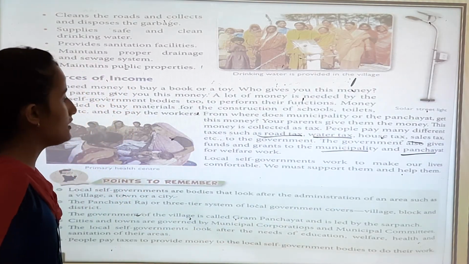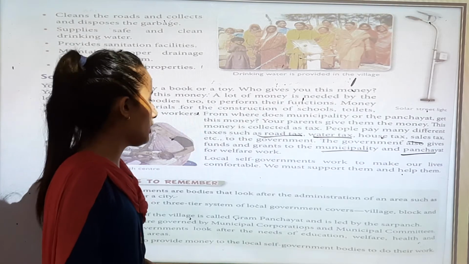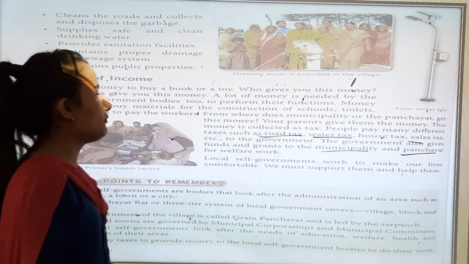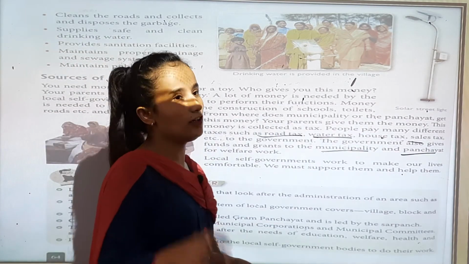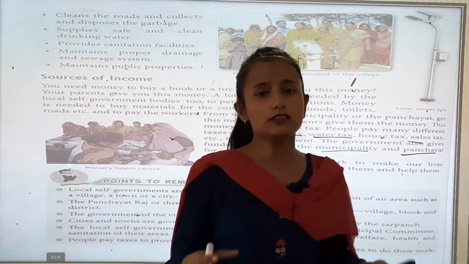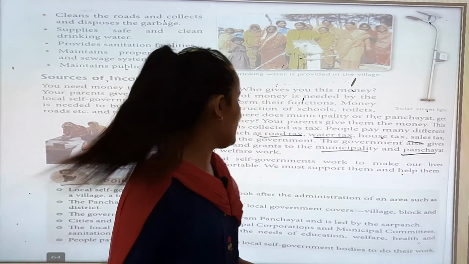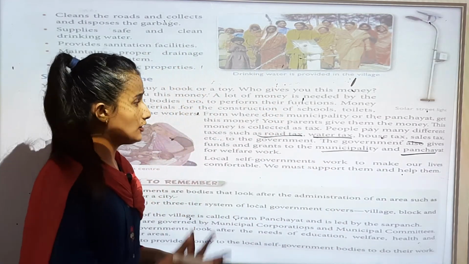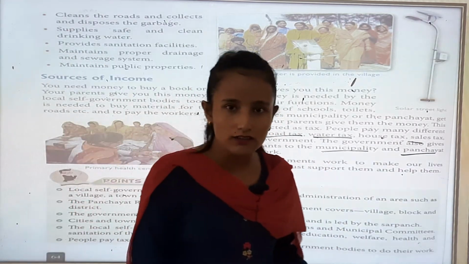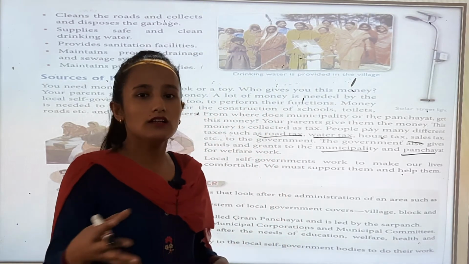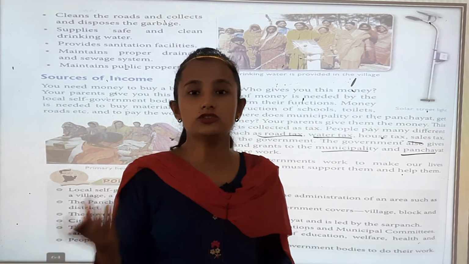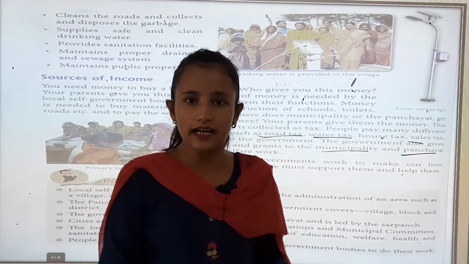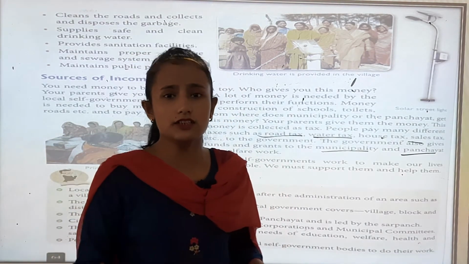Okay. Local self-government works to make our lives comfortable. We must support them and help them. They used to make roads and they used to construct our schools, government schools. You can see government schools, toilets, they used to make toilets, right? Who makes the toilets?